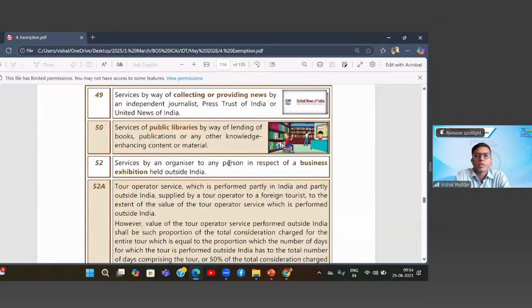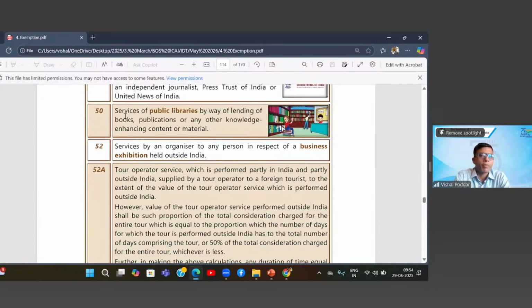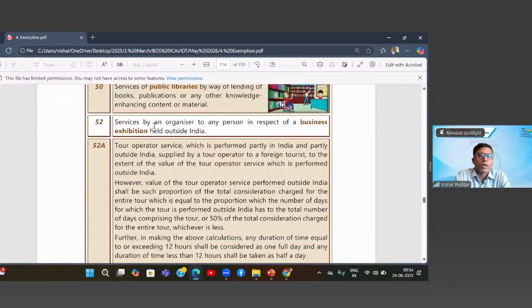And then these small services are exempt, like collecting or providing news by independent journalists. Where you join any public library and you pay the monthly library charges, that is exempt. Where a service is by way of the organizer, you are the organizer of what? Exhibitions. So you are booking the stalls where different businesses are coming to you and participating in your exhibition, and they are paying you the stall rent. That will be exempt provided the exhibition is held outside India.